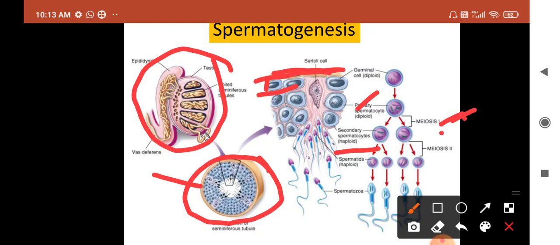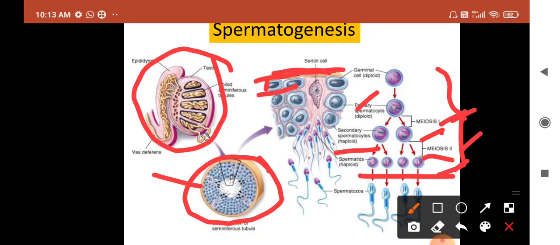The reduction in the number of chromosomes occurs in meiosis 1. The second meiotic division is more or less a mitotic division, and it is also known as equational division, in which two secondary spermatocytes form 4 spermatids, which are ovoid in shape and non-motile. All this process is known as spermatocytogenesis.